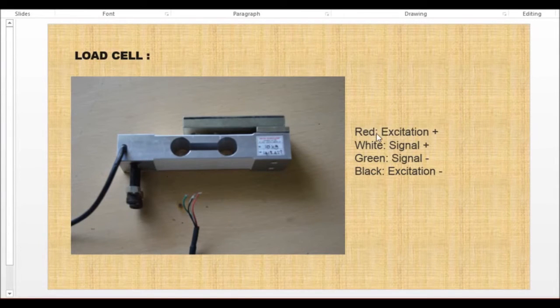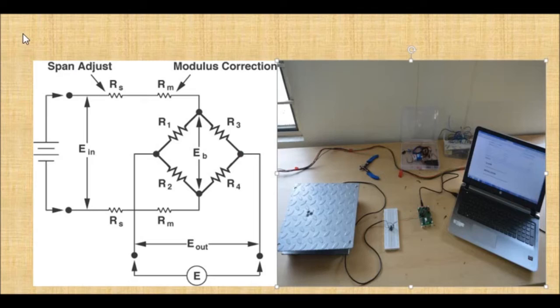Red color is excitation plus, white signal plus, green signal minus, black excitation minus. The principle behind the load cell is Wheatstone bridge. Here we constructed an amplifier which is used to find the strain obtained by the load cell, and then the strain is converted into kg.